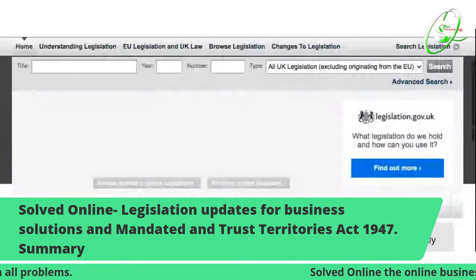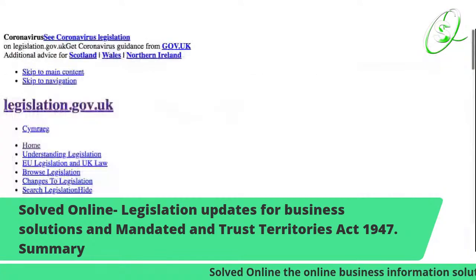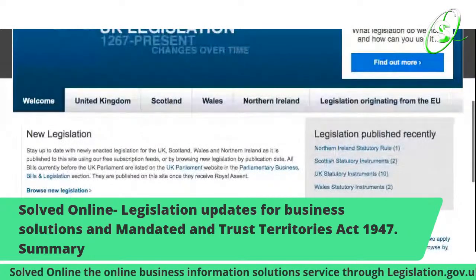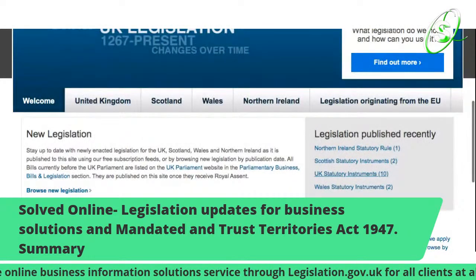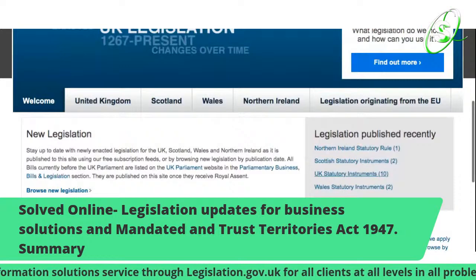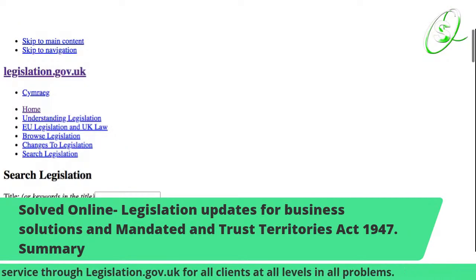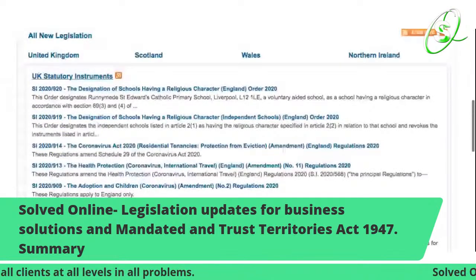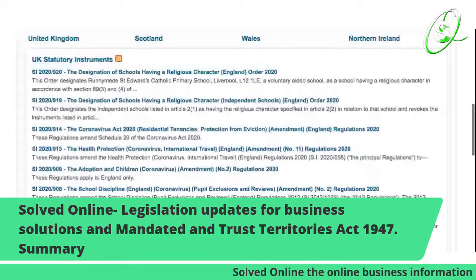So we're going to go to the home page, and now we're going to go down to legislation published recently, and the UK statutory instruments. There are 10. So we're going to click on these, and then we're going to go in. Now, like you see, there are 10 of these statutory instruments, and the first one is the Designation of Schools Having a Religious